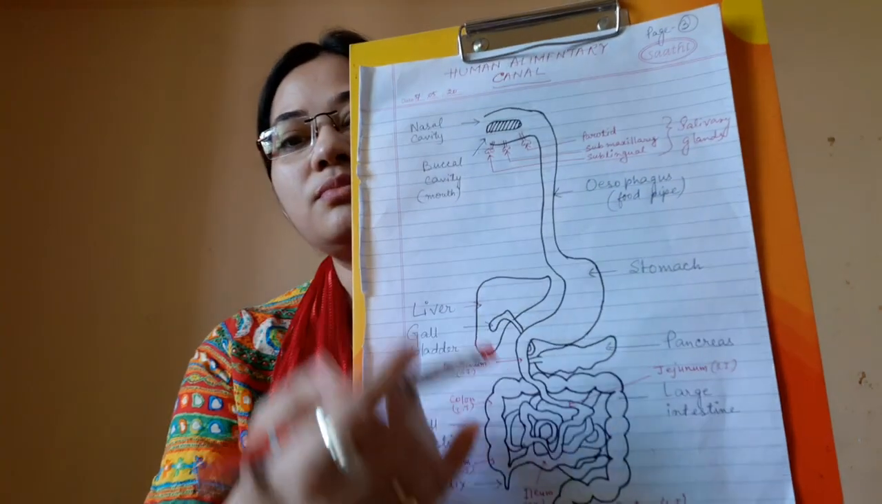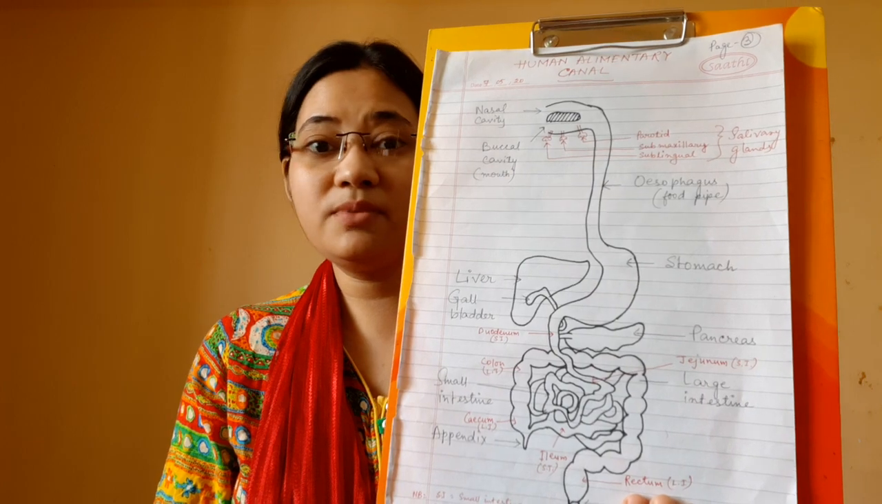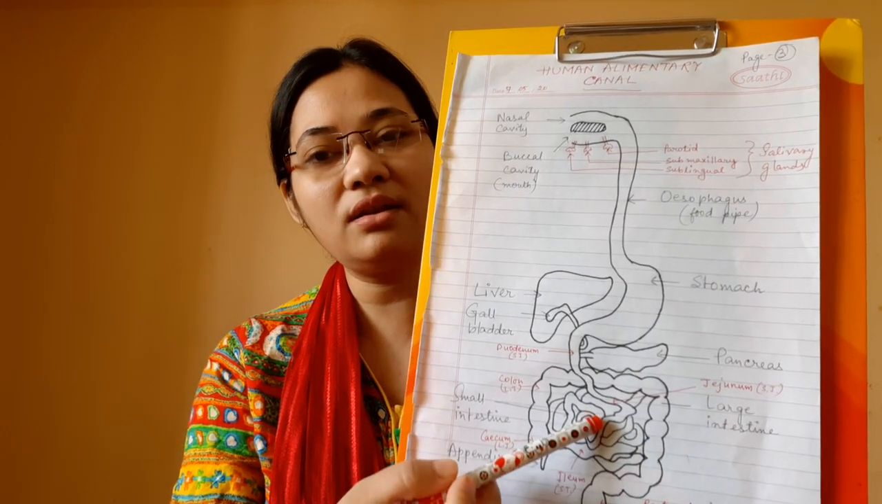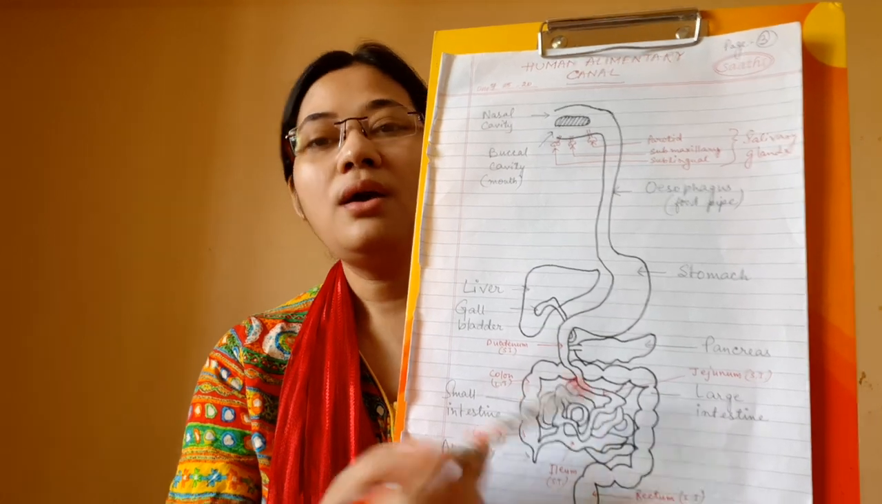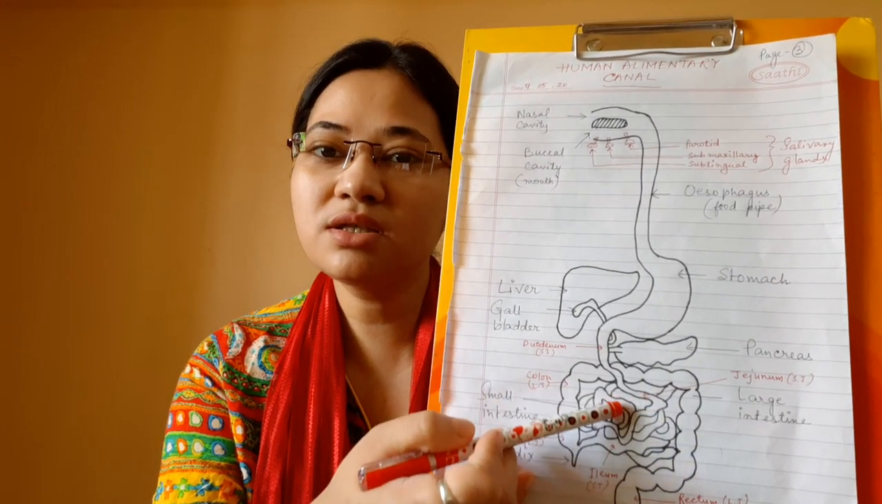So in the small intestine, the duodenum part, intestinal juices are present which help in digestion of food. So maximum digestion takes place in the small intestine. But there is a slight difference between the duodenum, jejunum and ileum.